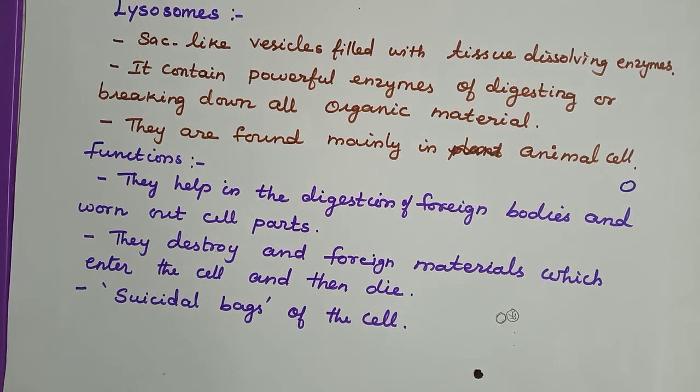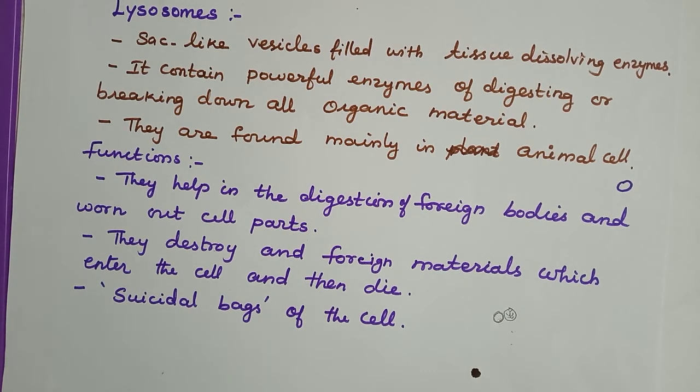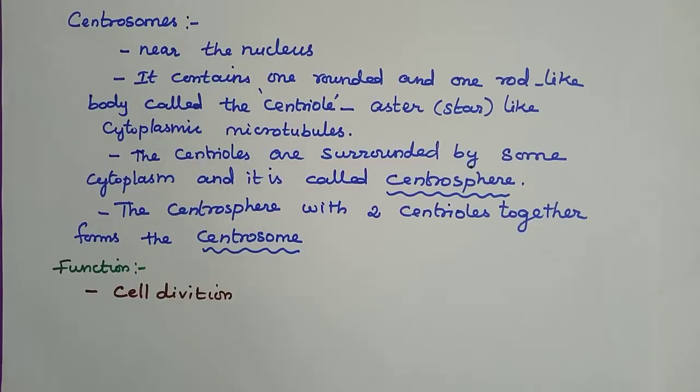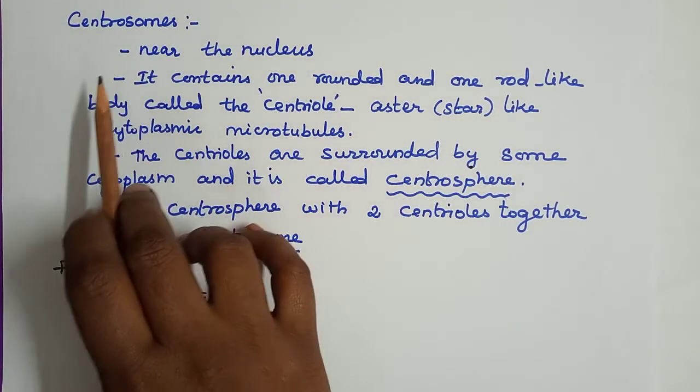Why are lysosomes called the suicide bag of the cell? Because they destroy foreign materials that enter the cell, and immediately the lysosome also dies. Understood? Okay.